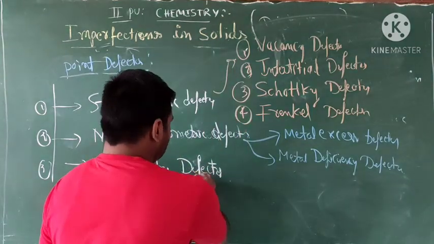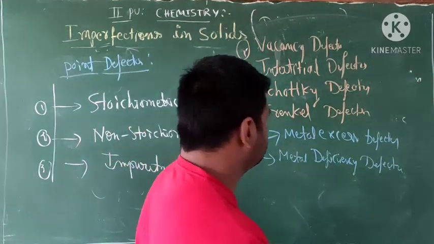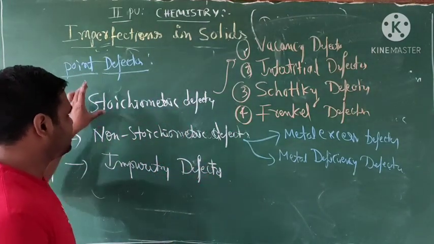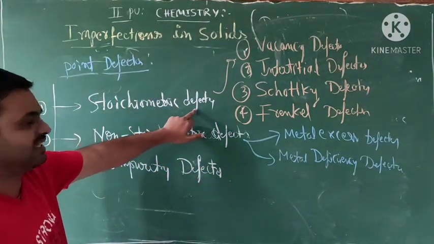Okay, students, next, the third one is impurity defects. Today we are going to deal with the stoichiometric defects.